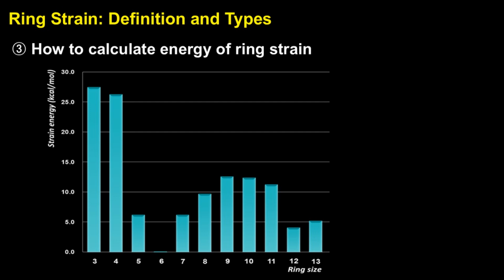So to sum it up, ring strain comes from three main sources: angle strain, torsional strain, and steric strain. We can measure it using heat of combustion, and the data clearly shows that six-membered rings are the most stable, because they can adopt conformations that are basically strain-free. Now that we've covered the key concepts, it's time to put them into practice. Next time you come across a cyclic structure, take a second to think about what kind of strain might be affecting it.